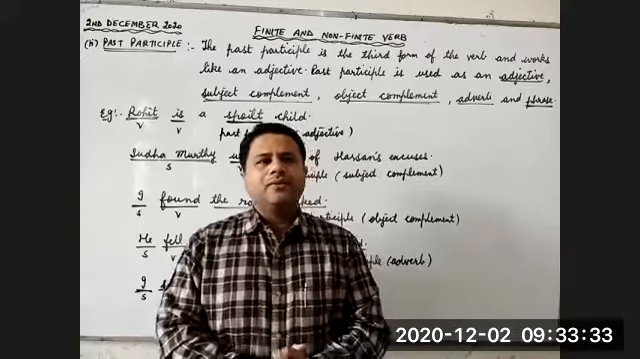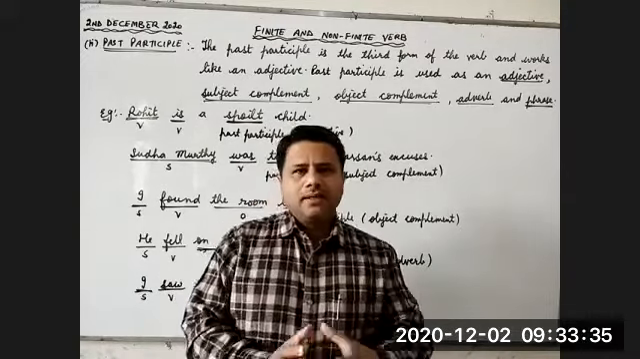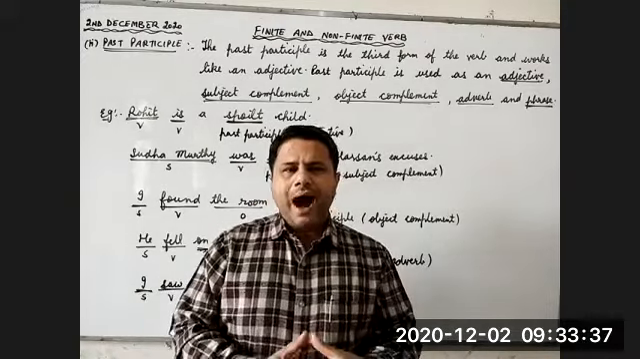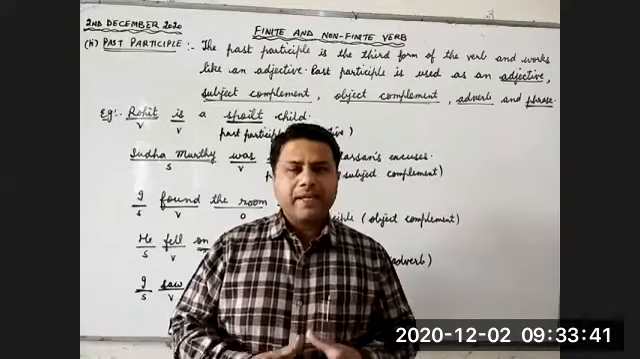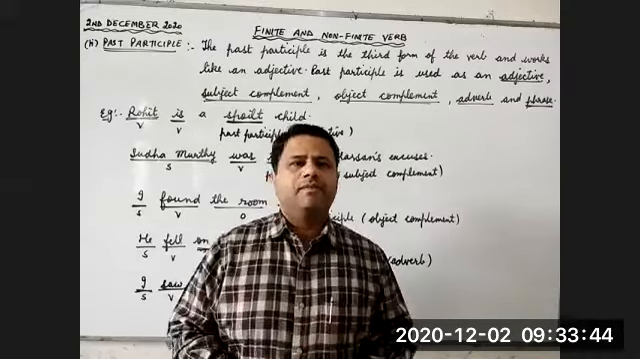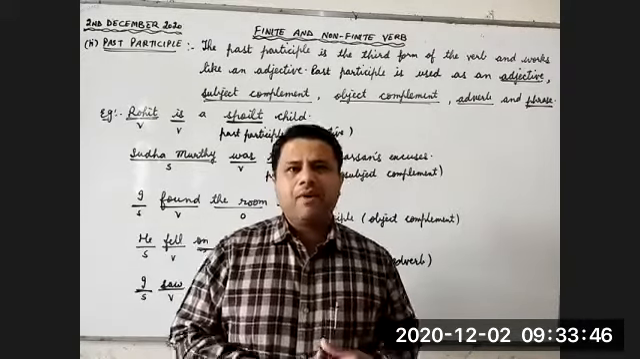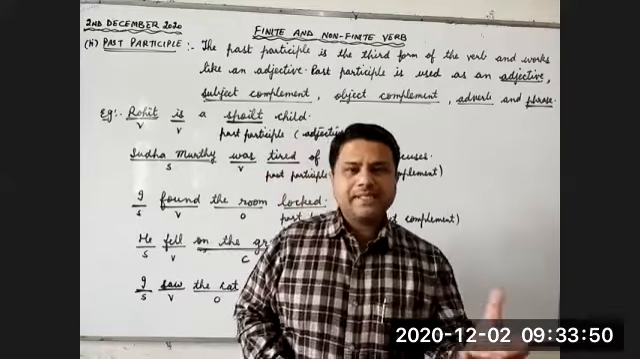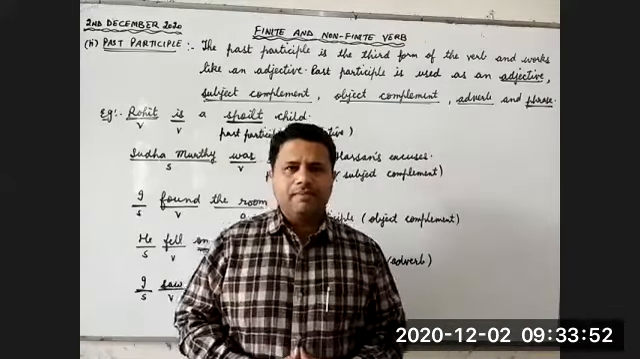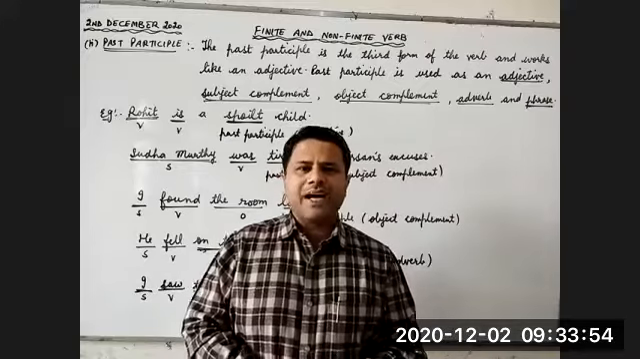Children, I told you yesterday also that unlike infinitive, infinitive is the base form of the verb, participle is not the base form of the verb. Participle will be the ing form or the third form of the verb. Ing form is already discussed. Present participle is ing form of the verb. Today we are going to discuss past participle.